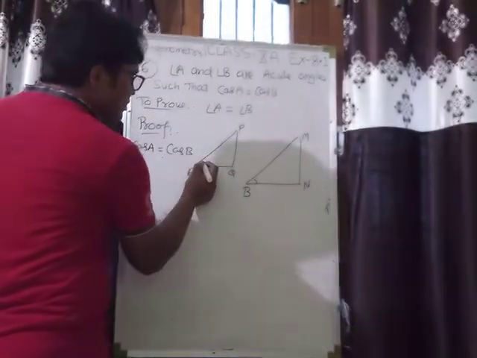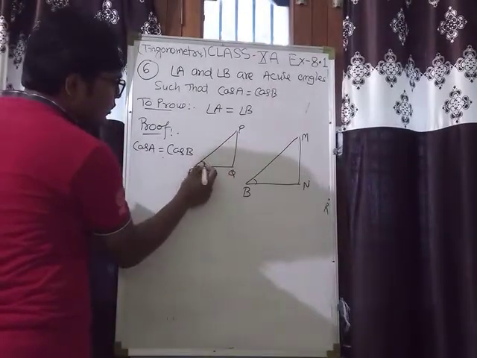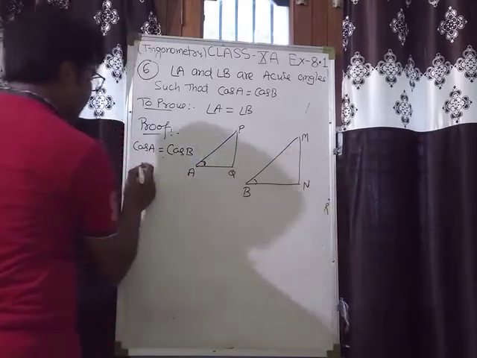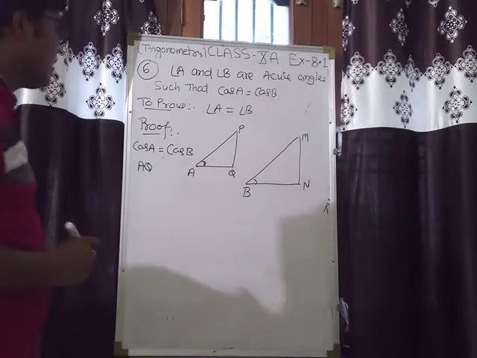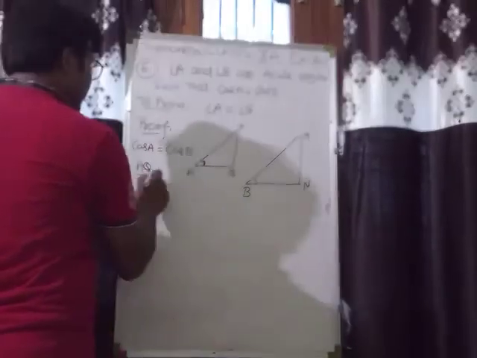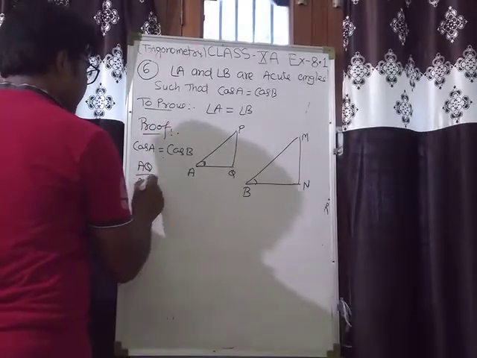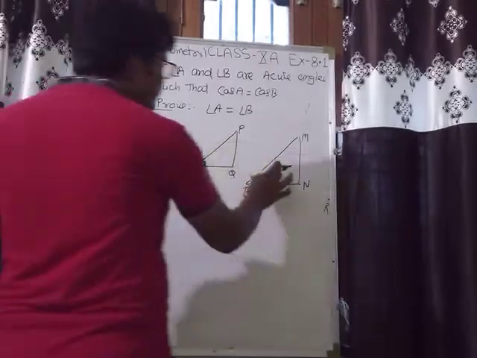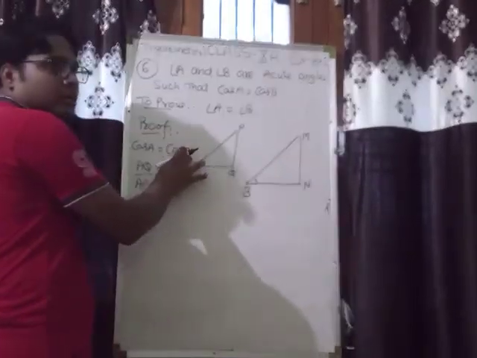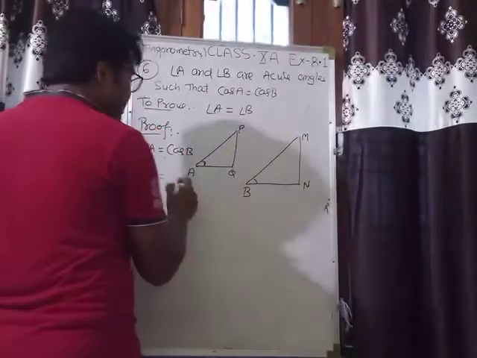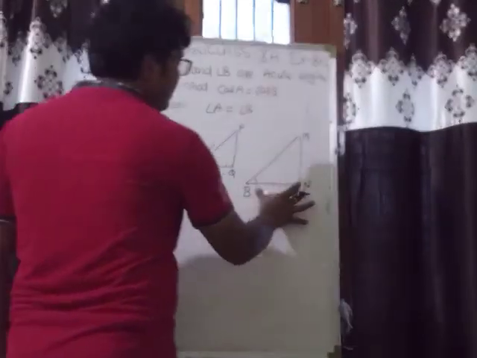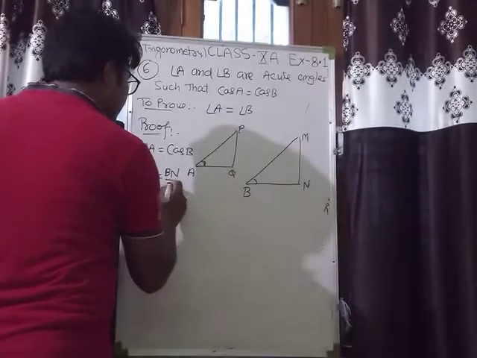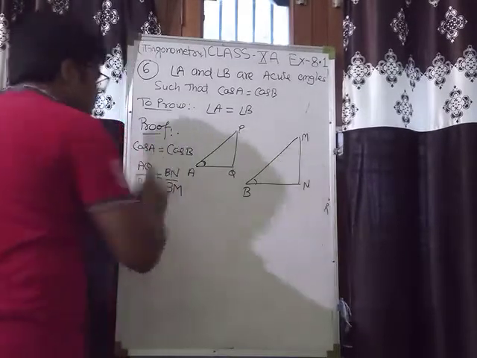So in this triangle, for angle A, what is base? AQ is base. And hypotenuse is AP. That is equal to, in this triangle, this is cos B. Base is BN and hypotenuse is BM.